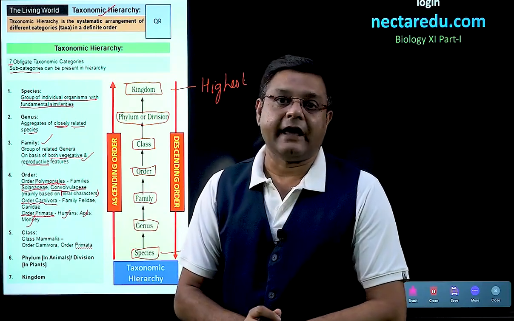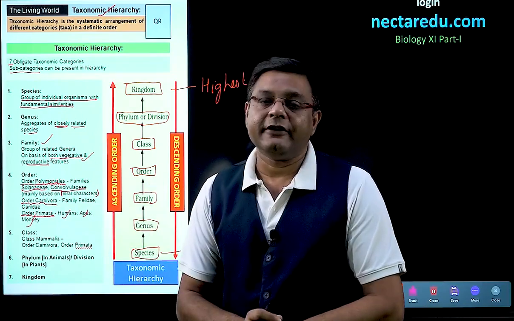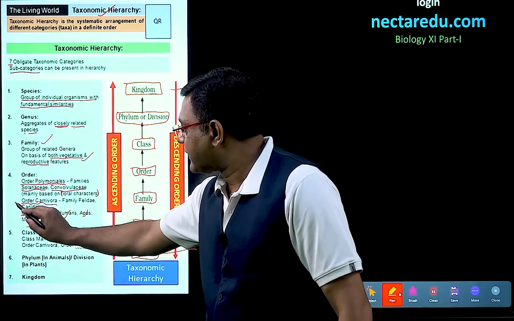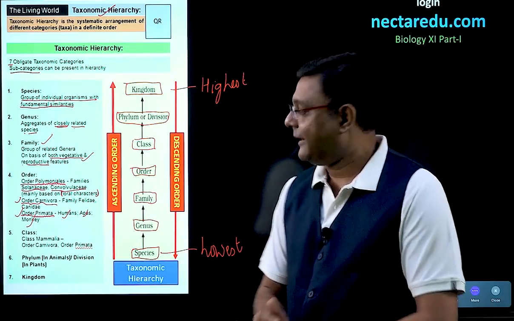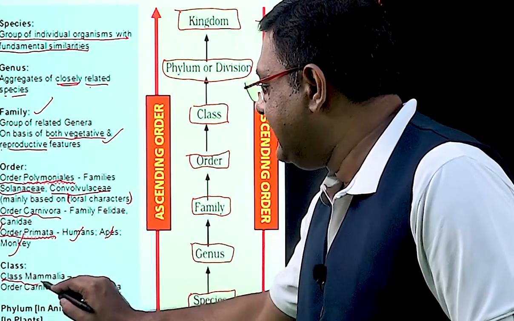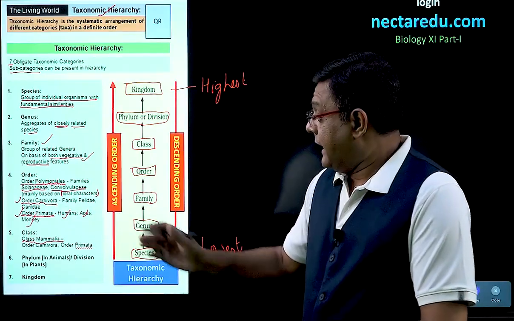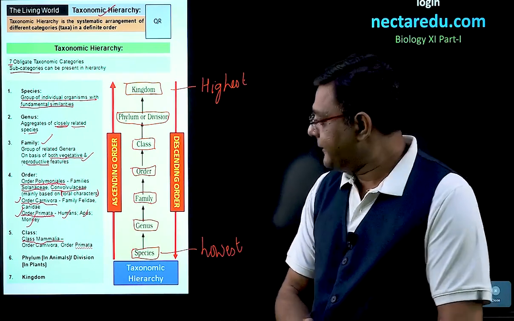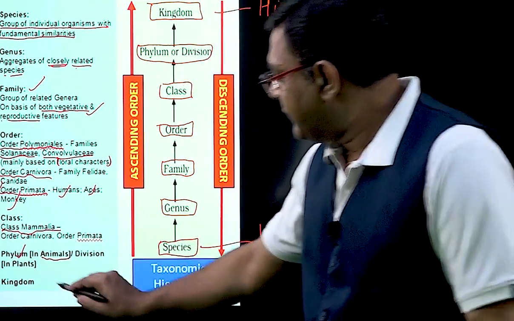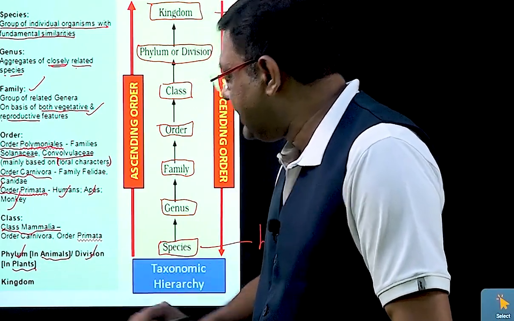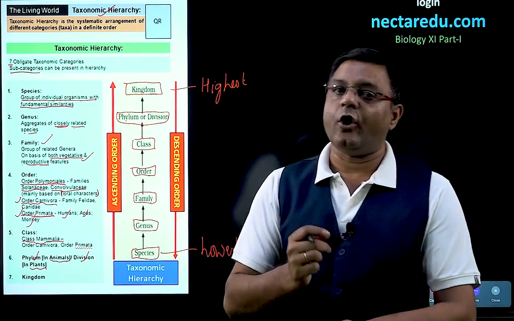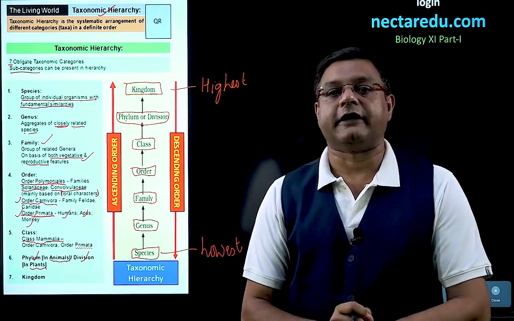After order, the next in hierarchy is the class. We can talk about the class Mammalia. So, what is Mammalia? Here we talked about order Carnivora and order Primata. If we combine both these orders, then we can say that these come in class Mammalia. The next, sixth, hierarchy is the phylum. If we talk about animals, then we call it phylum. If it is plants, then we call it division. And the last is the kingdom. So, that is how we have covered all the 7 obligate categories of taxonomic hierarchy.